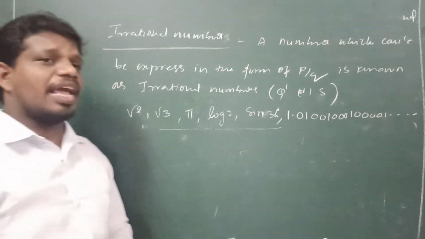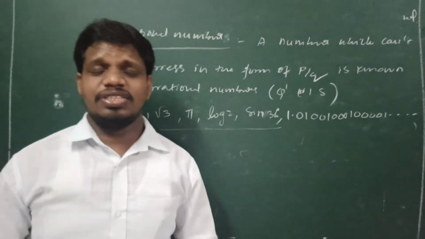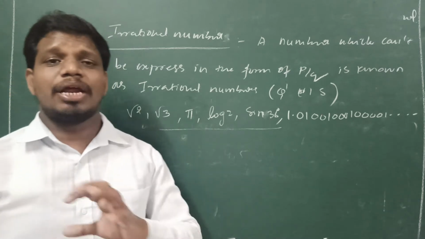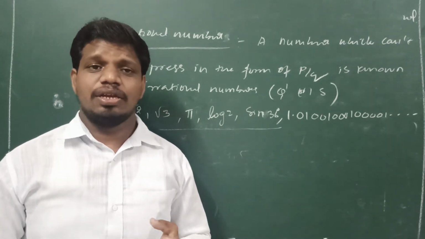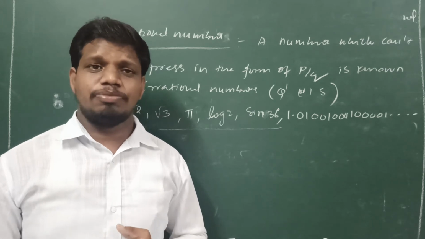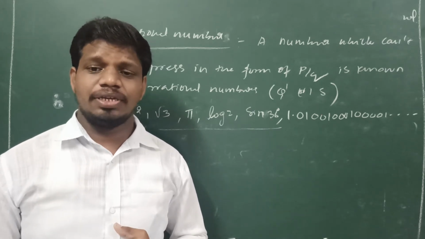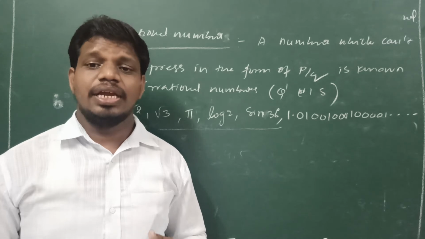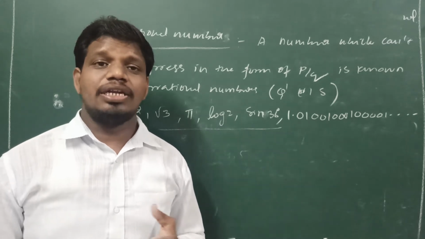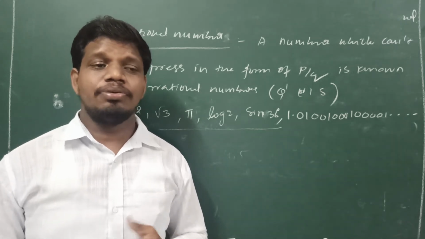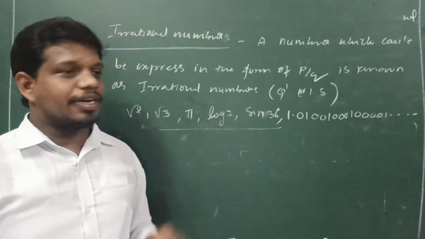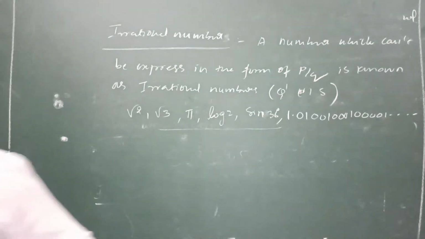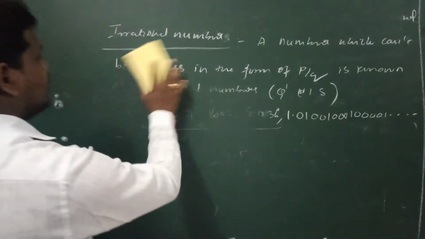So in the previous classes we discussed the properties of rational numbers: the closure property, commutative property, associative property, distributive property, additive inverse and additive identity, multiplicative inverse, multiplicative identity. So all these we discussed. And now we are going to discuss the decimal representation of